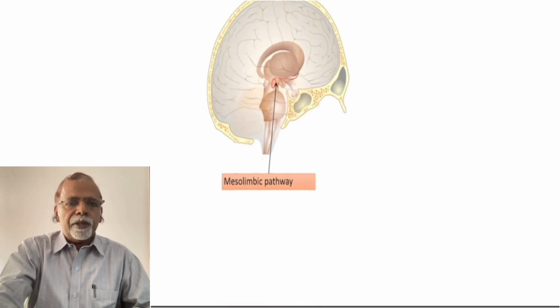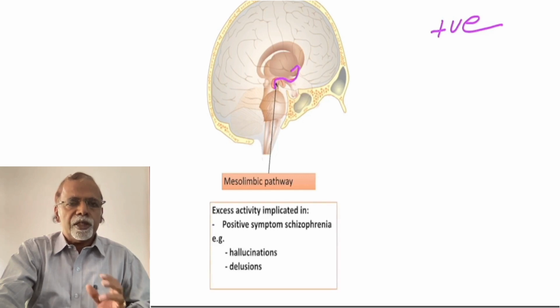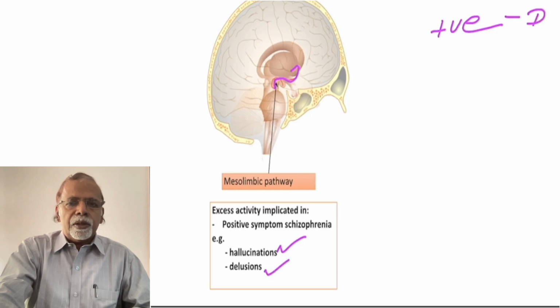This is the mesolimbic pathway going from the midbrain to the limbic system, and excess activity leads to the positive phenomena of schizophrenia like hallucinations and delusions. If we block this, the positive phenomena can be blocked. This is what the typical antipsychotics do. Then comes the mesocortical pathway.